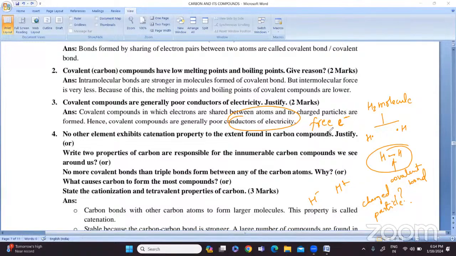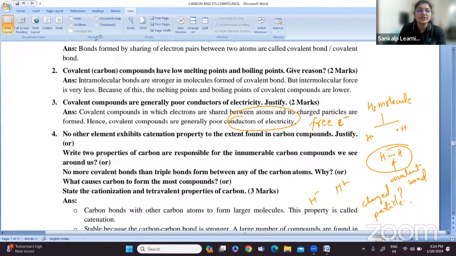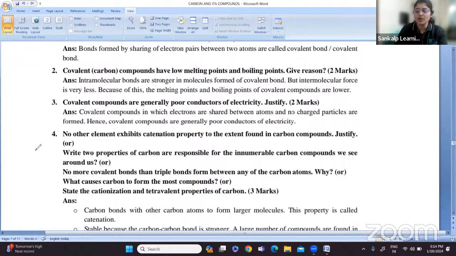For example, copper is a good conductor, so in electrical appliances and wires, copper is present. But in covalent compounds, electrons are shared mutually and there are no charged particles, hence they are poor conductors of electricity. This is the reason you have to mention.